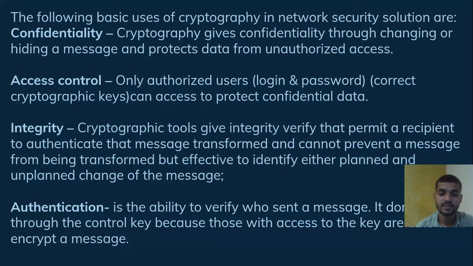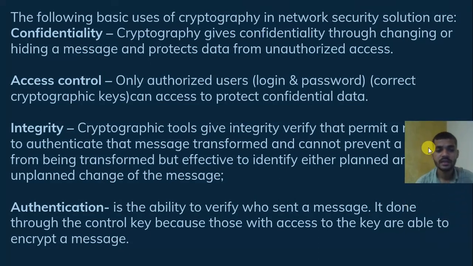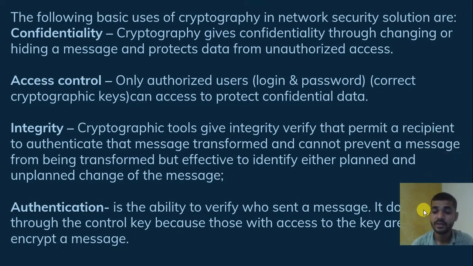The last one is authentication, the ability to verify who sent a message. It is done through the key, because those with access to the key are able to encrypt the message. Authentication is maintained here because only the person who has the keys can access that information or message.